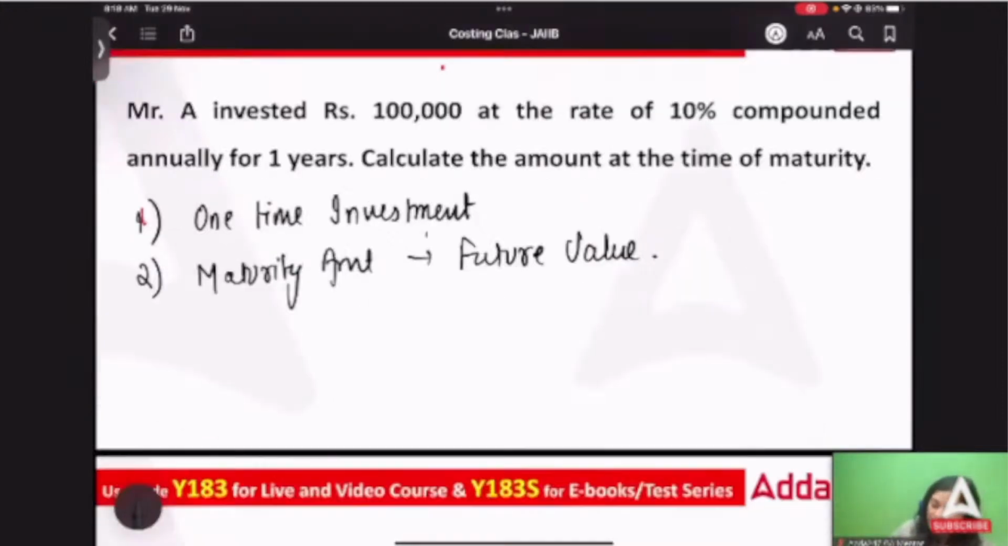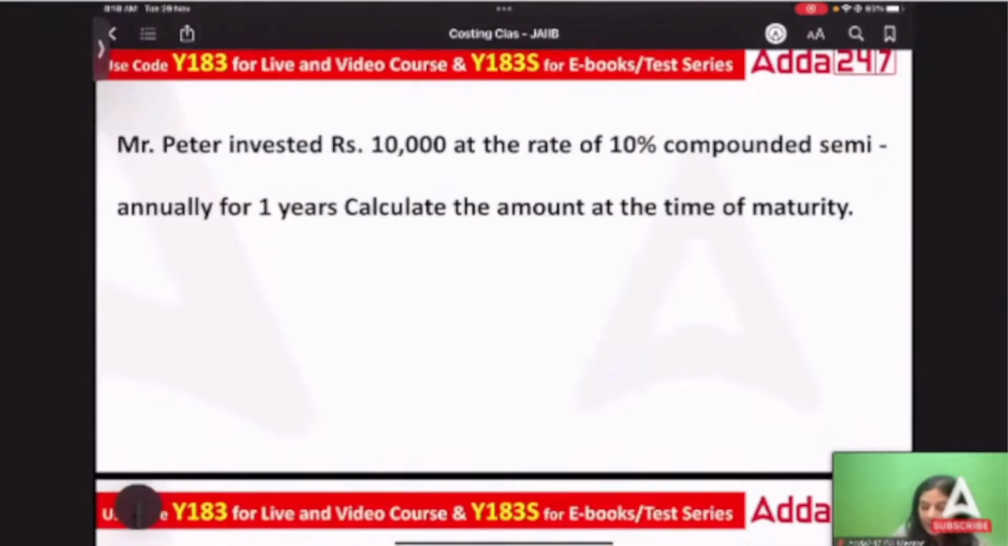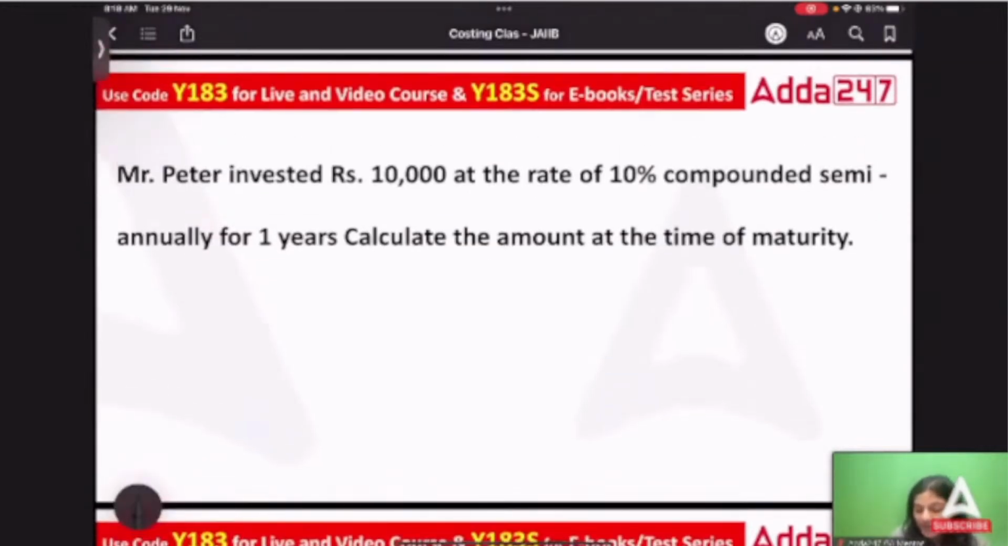Okay. Now moving ahead to the second question. Mr. Peter invested rupees 10,000 at the rate of 10% compounded semi-annually for 1 year. Calculate the amount at the time of maturity. So I would give you 2 minutes to solve this question. Try to solve it. I hope you are able to see the question.